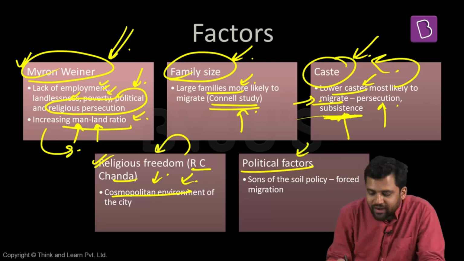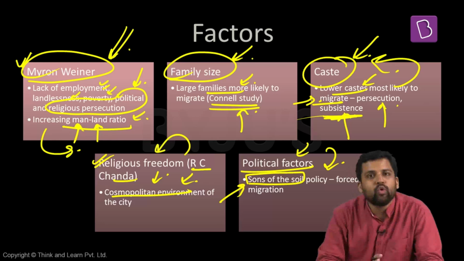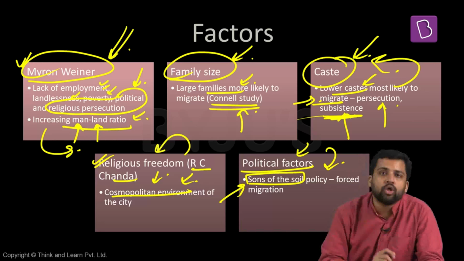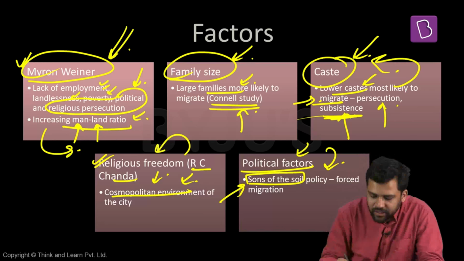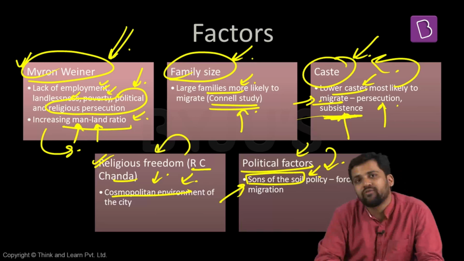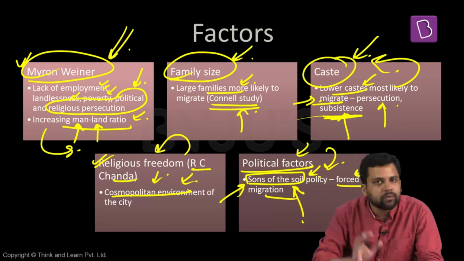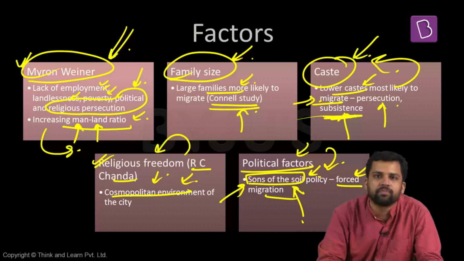Political factors might also cause migration. In some places, we have the sons of the soil policy. That means if you are from that region, you should be given access. First access should be yours. If you are from Maharashtra, if you know the language Marathi, you have the first right to the different jobs in Maharashtra. If you are saying this, that means you are advocating the son of the soil policy. Because of the son of the soil policy, people might be forced to migrate. For example, if people from UP and Bihar have migrated to Bombay, now all of a sudden a political leader comes and says jobs in Maharashtra are only for Marathis. Others should not be given jobs. Others should be denied jobs.